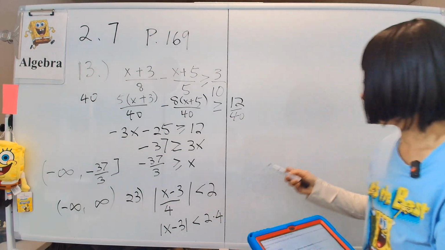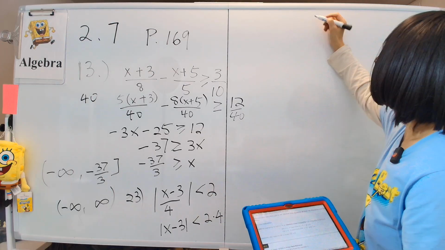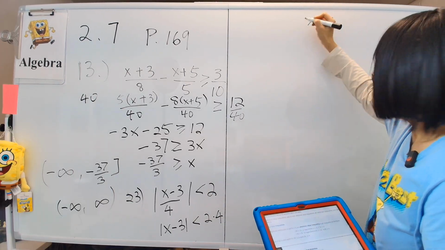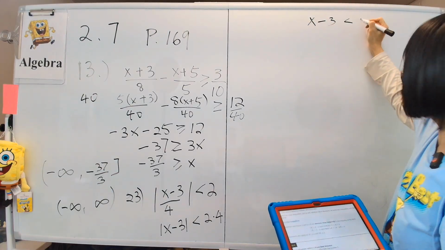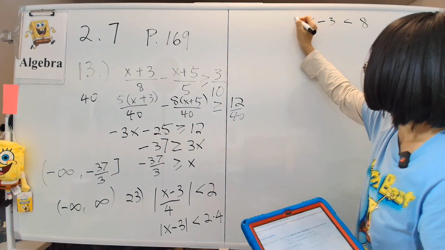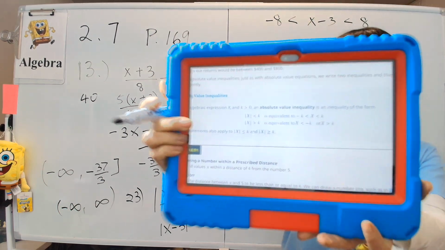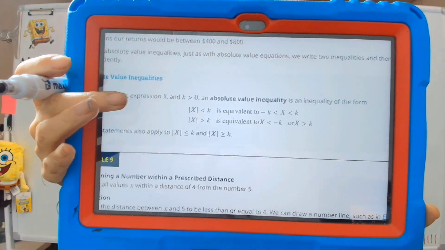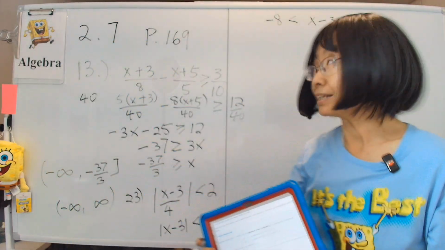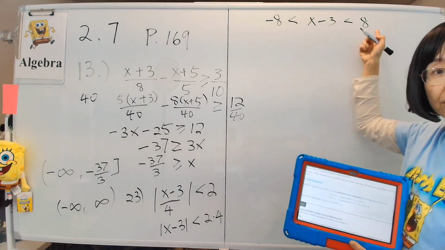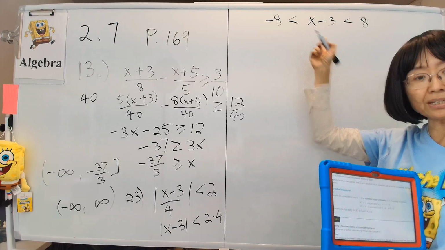Because that's our situation. So this being written like that, we will rewrite it as x − 3 is going to be less than 8, and then bigger than −8, following this formula that I just showed you, the first one right here. Once you write that down, then you just solve each. This is the same as two inequalities, and you solve each one accordingly.